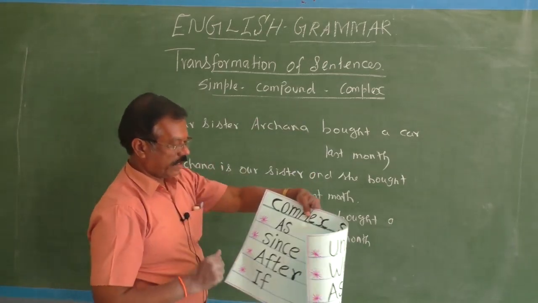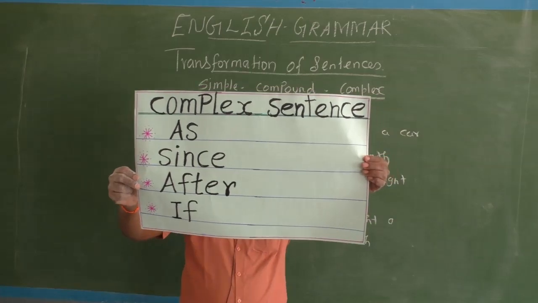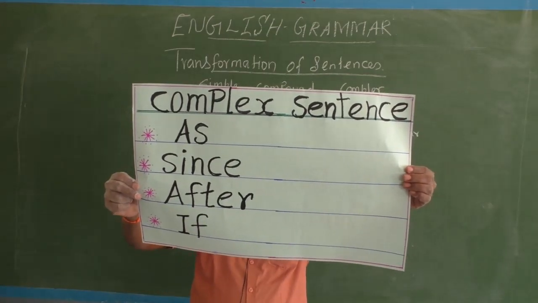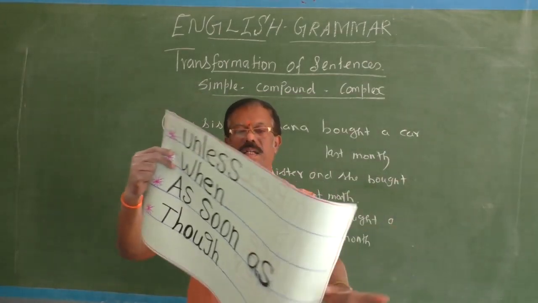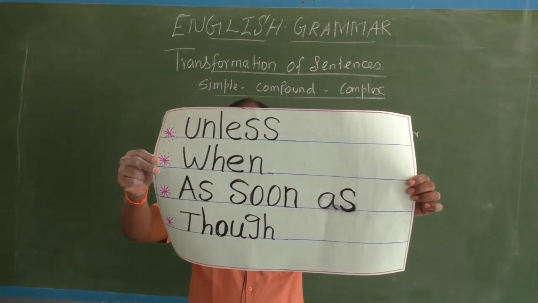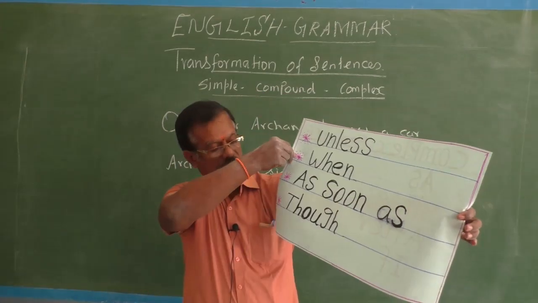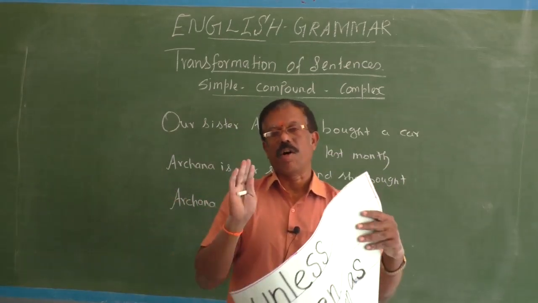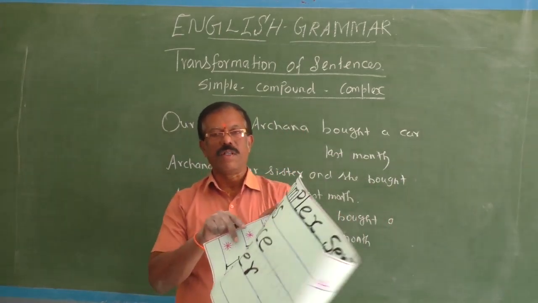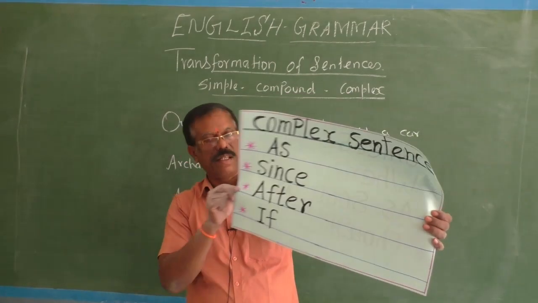Sometimes it may start with as. As, since: reason. After: time. If, unless: condition. When, as soon as: time. Although: concession.